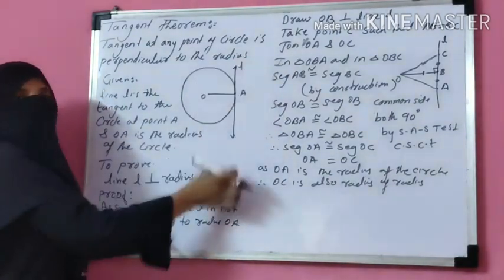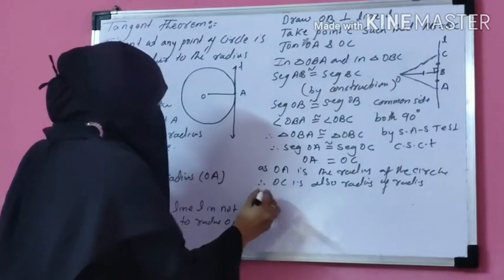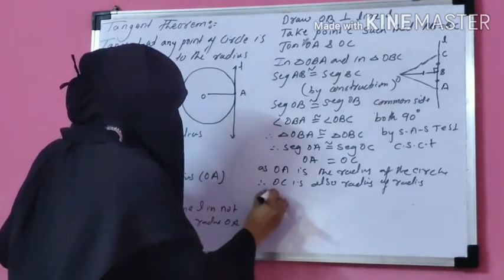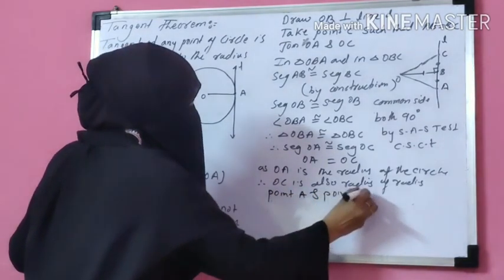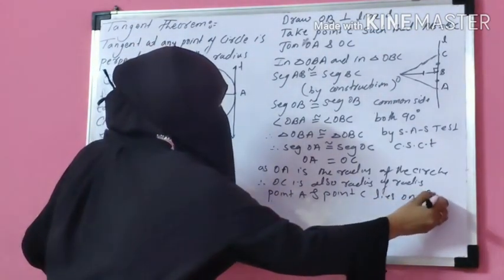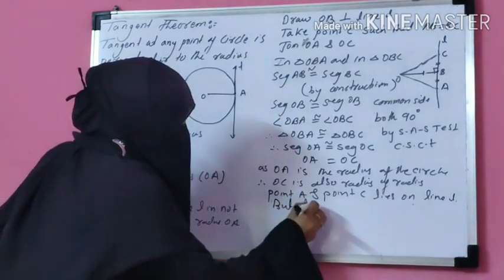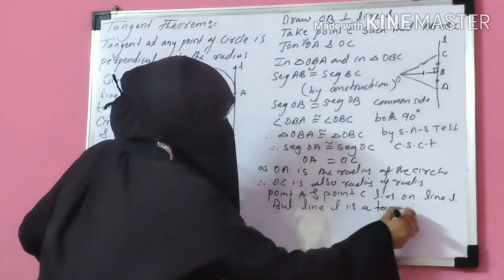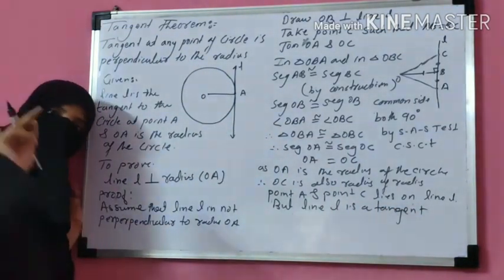OA is perpendicular to line L. So therefore point A and point C lie on line L. Okay, but line L is a tangent and a tangent can intersect the circle at only one point.